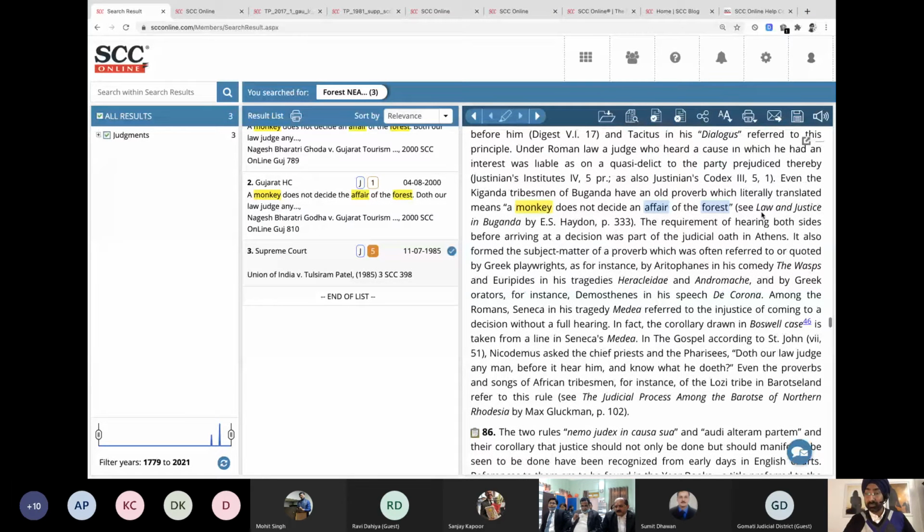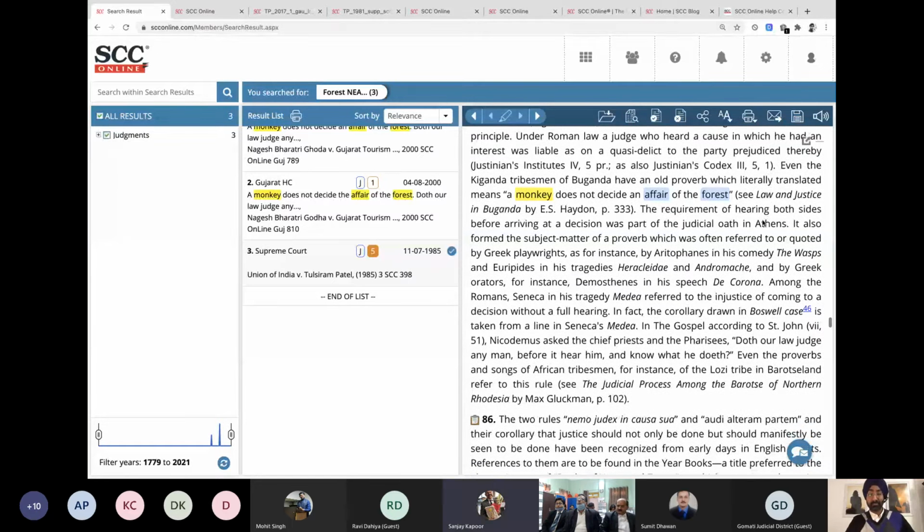It's from Some in Buganda by E.S. Haydon, some book, which has this expression that says, the tribesmen of Buganda have an old proverb which literally translates into a monkey does not decide an affair of the forest. It's also an English proverb, by the way, but this is how it is.